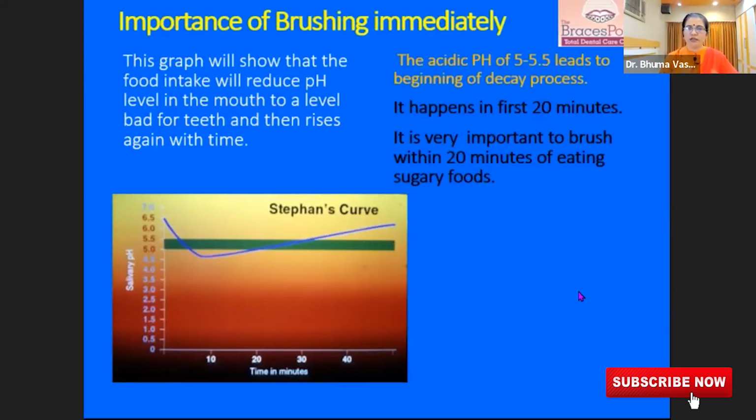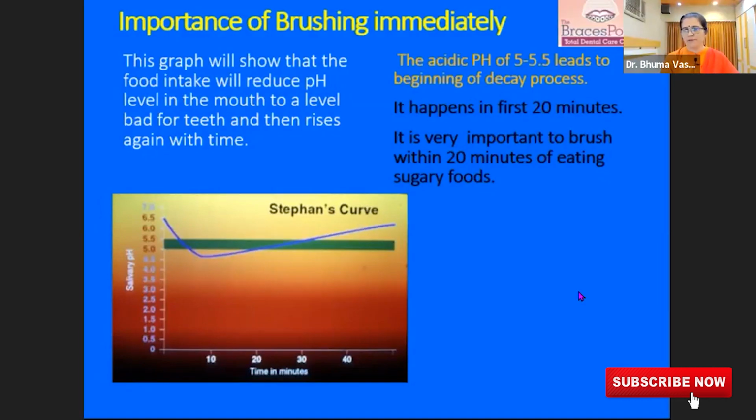Generally, children have a habit that when they eat chocolate, they allow it to melt in the mouth and let the taste linger. Instead, give them these goodies whenever they want to eat, but they have to brush within 20 minutes. If the child is coming back from school on the bus, eating a chocolate and not brushing the teeth for a long time, the child will definitely get cavities. So it's important that we teach them that you must brush your teeth within 20 minutes of